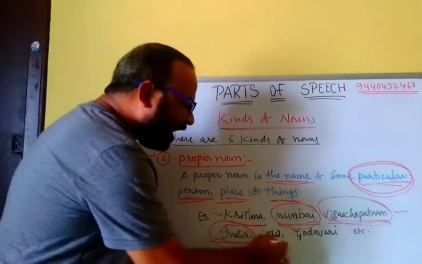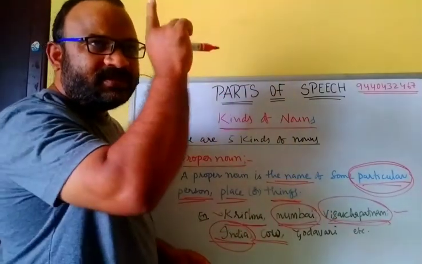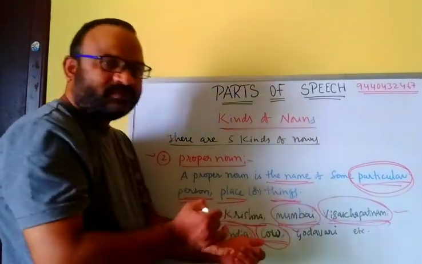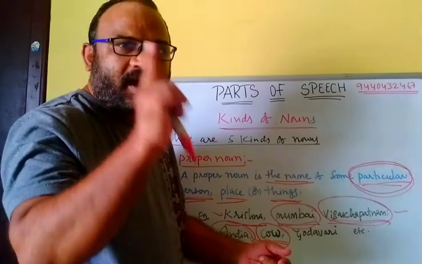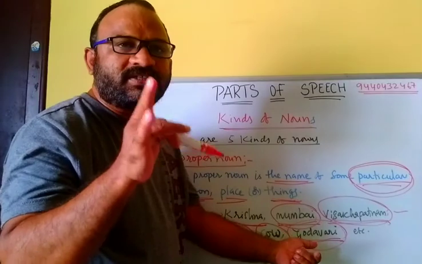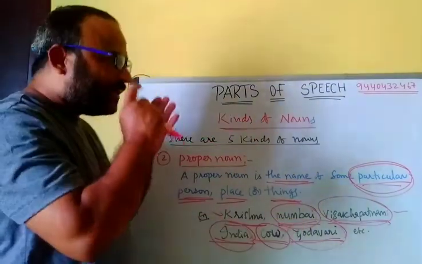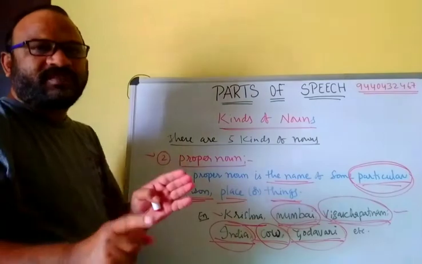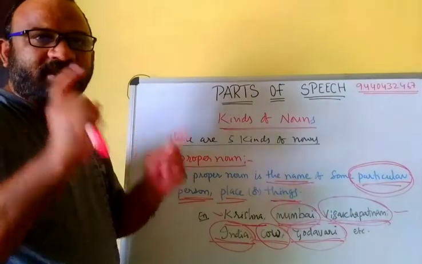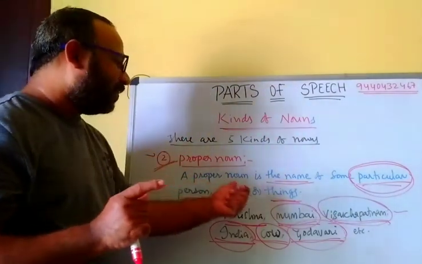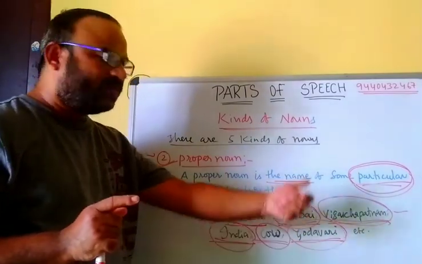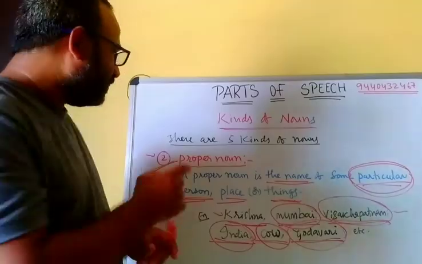And animal is a common noun. Here cow is a proper noun. And river is a common noun. Here the particular name Godavari is a proper noun. So a particular name of something is called a proper noun. Simply you can say a particular name of something is called a proper noun. Here examples: Krishna, Mumbai, Visakhapatnam, India, cow, Godavari, etc. You can make more examples.